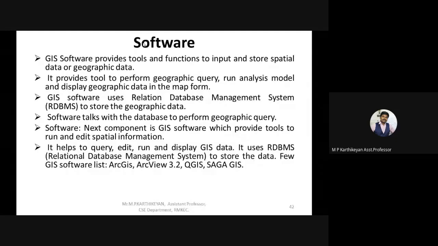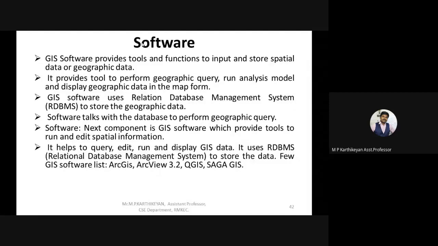There are several application software, for example, as you can see in the last line: ArcGIS, ArcView 3.2, QGIS, SagaGIS. These are the various applications available in the software component.